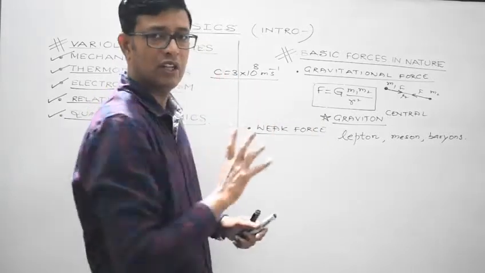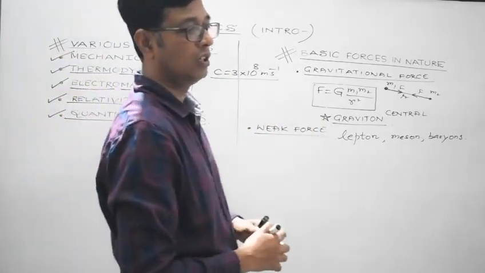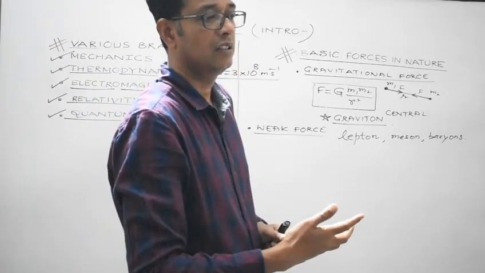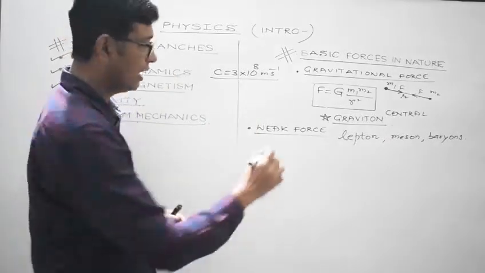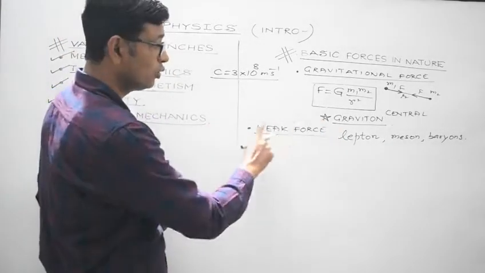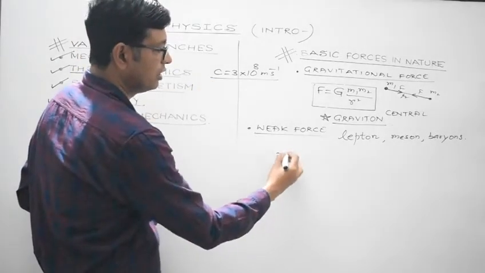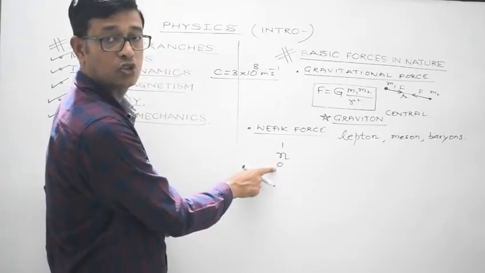So weak force. I'll give you an illustration. Look, a neutron can decay into a proton as per the following reaction. That's due to weak force. There, weak force comes into existence. This is how the neutron is represented, N10. It has no charge, electrically neutral.